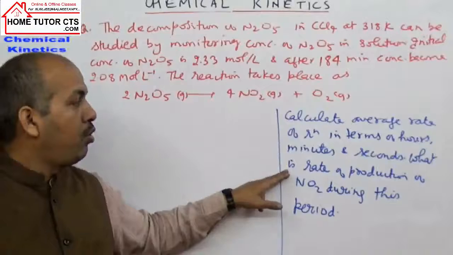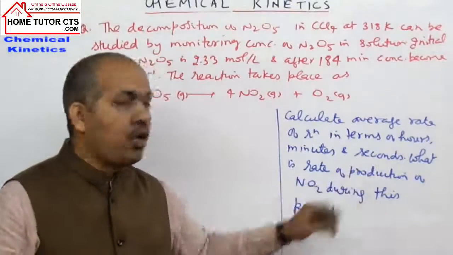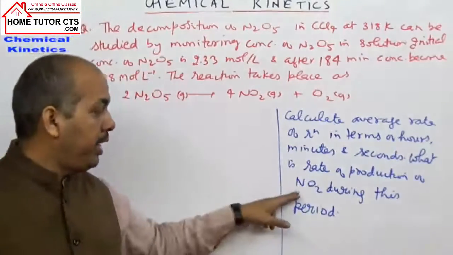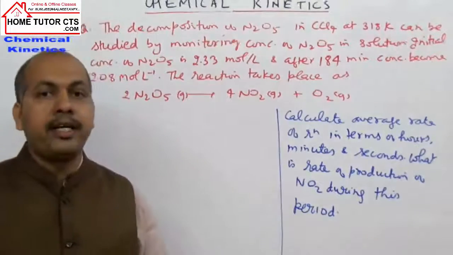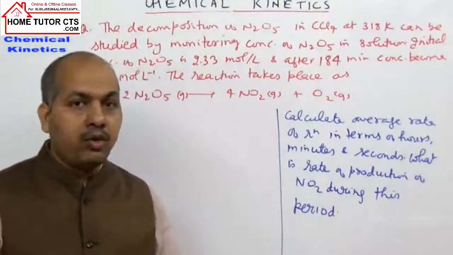What is the rate of production of NO2 during this period?